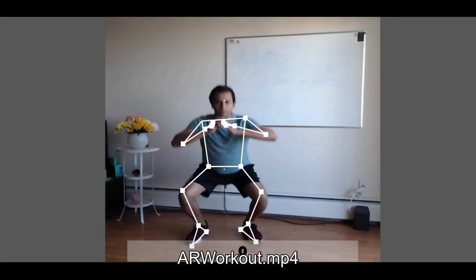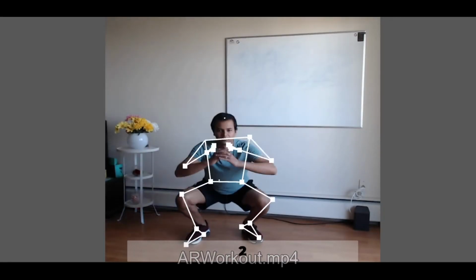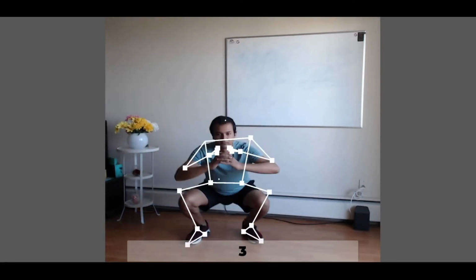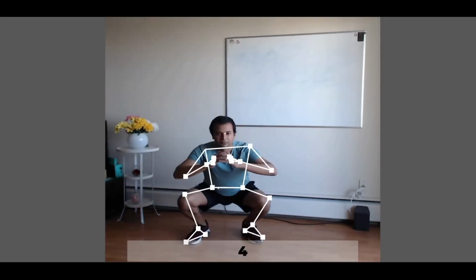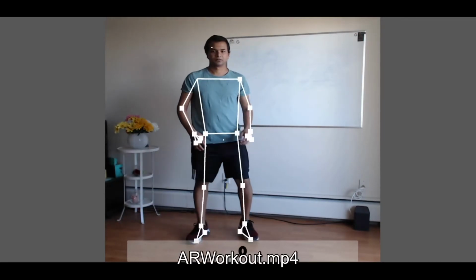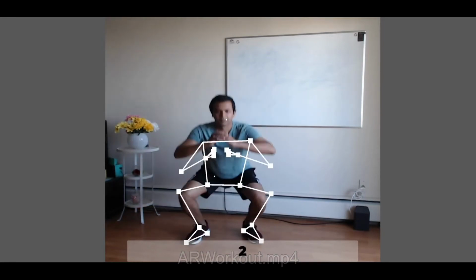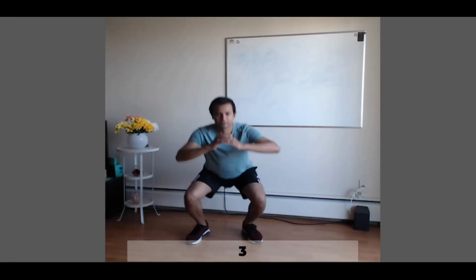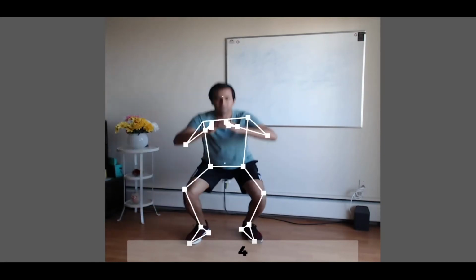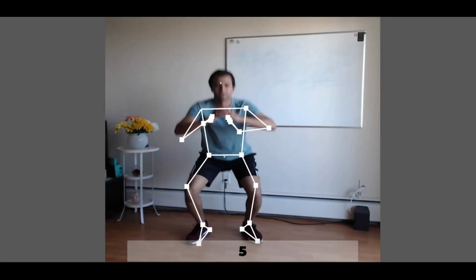Okay, so this is the prototype that I created with Unity. Here we are detecting the bones using the BlazePose network that Google recently introduced. I used Unity and C# to use the TensorFlow Lite library with MediaPipe.